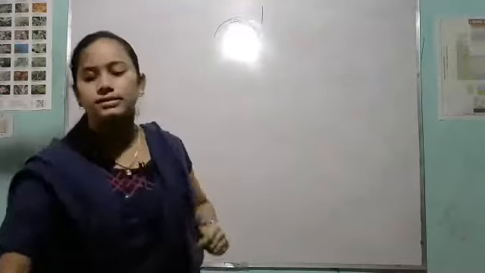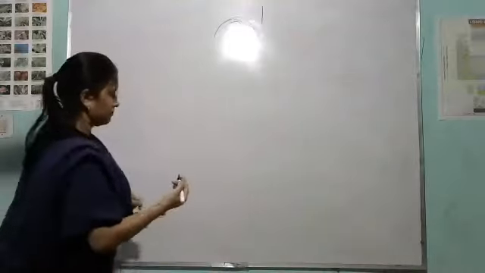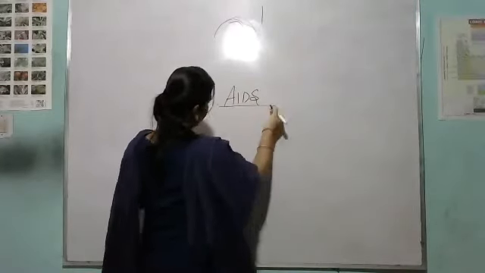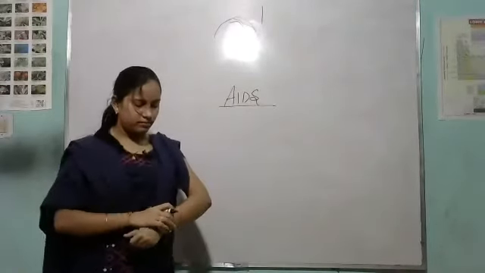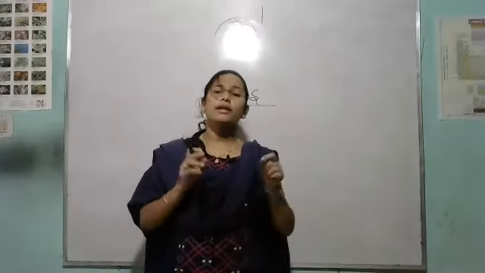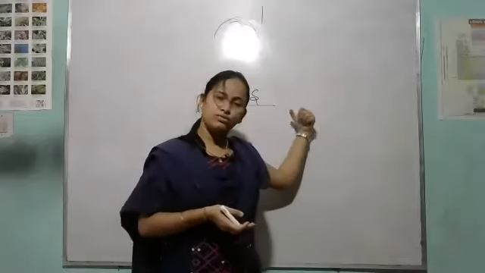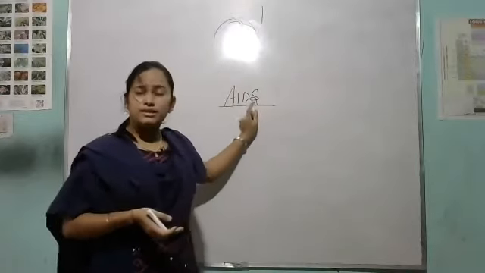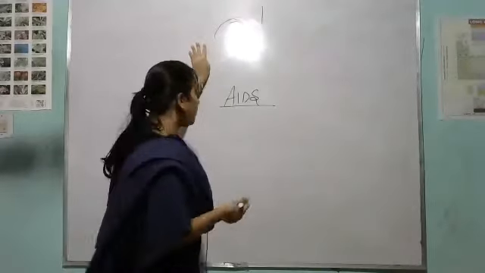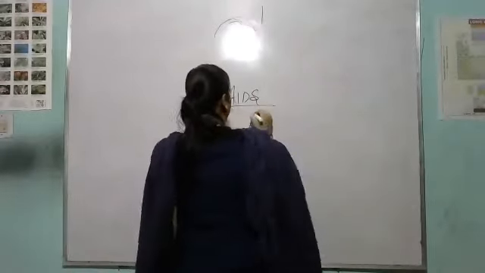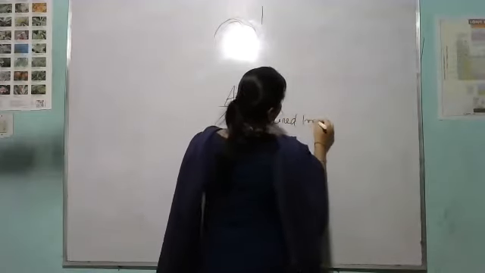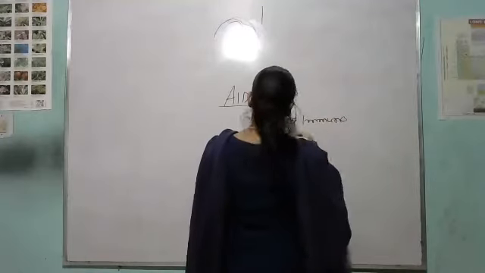Then the next disease is AIDS. See, AIDS. What is the abbreviation of AIDS? Acquired immunodeficiency syndrome. Sunil sir, he must discuss about this. Sir, we discussed it, clear about AIDS. See, AIDS means what? Acquired immunodeficiency syndrome.